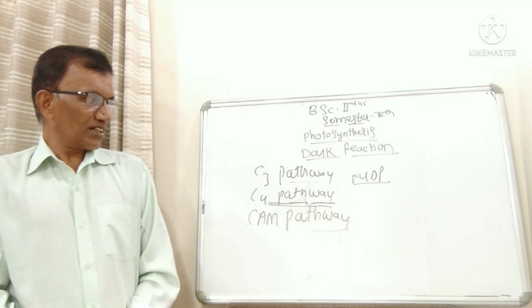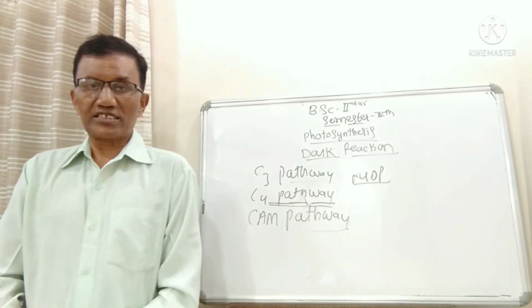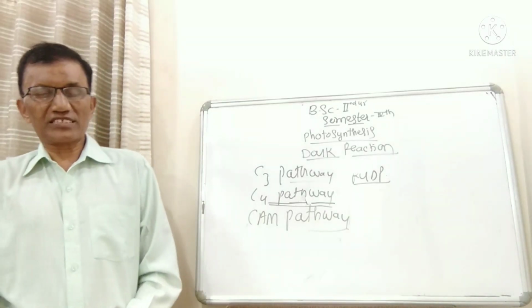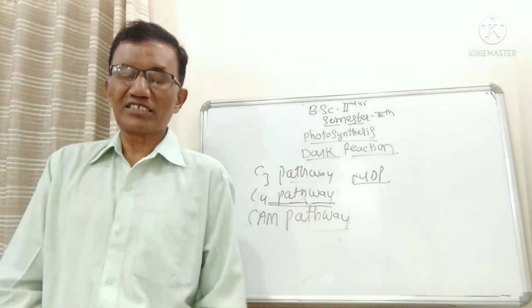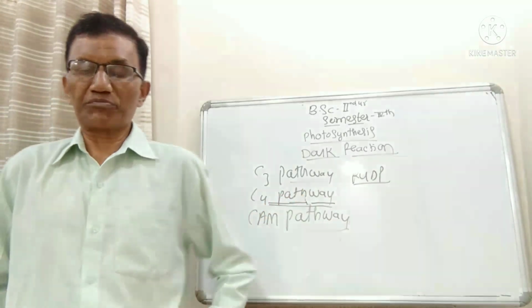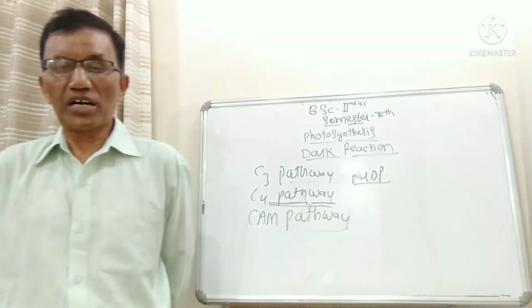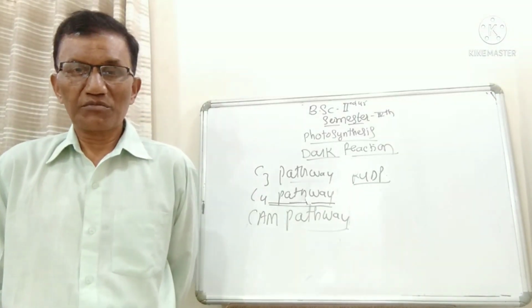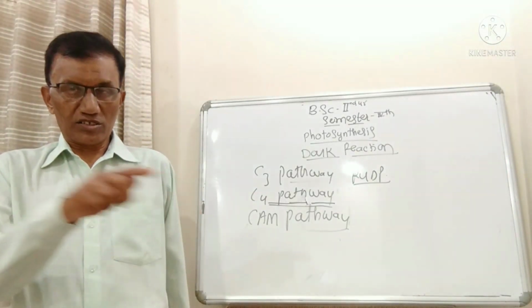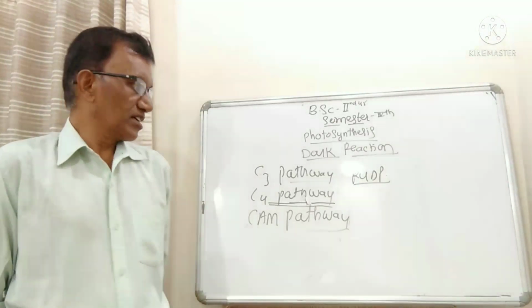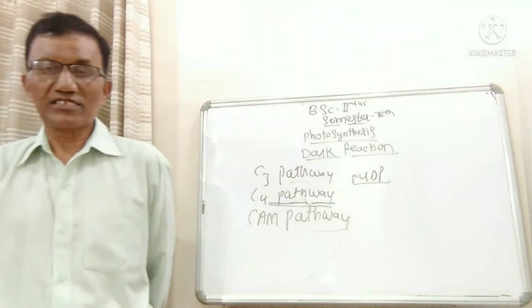Here, two important places are involved. Some part of the C4 pathway takes place in mesophyll cells, and some part takes place in bundle sheath cells. Bundle sheath cells means the vascular bundles covered with bundle sheath cells.